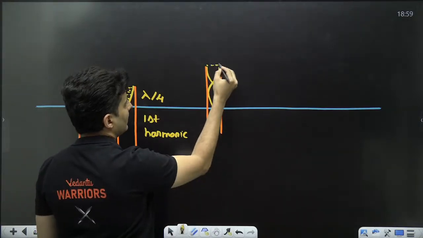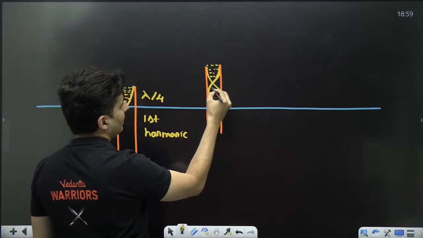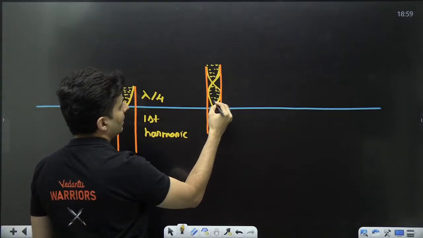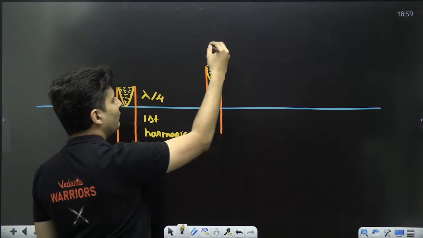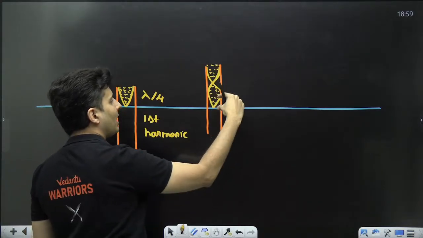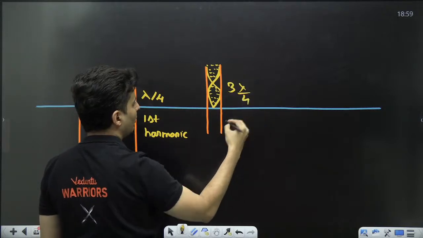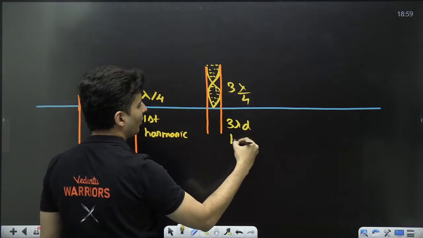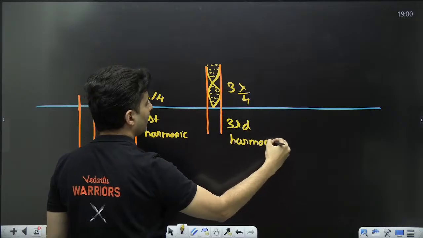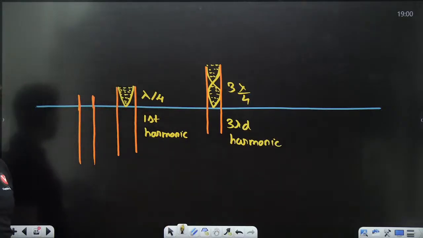Yes, this is antinode, again a node, again antinode, and again a node. So this wavelength is lambda by 4, lambda by 4, lambda by 4. So 3 lambda by 4. This is your third harmonic. Third harmonic. See, this is very, very clear.